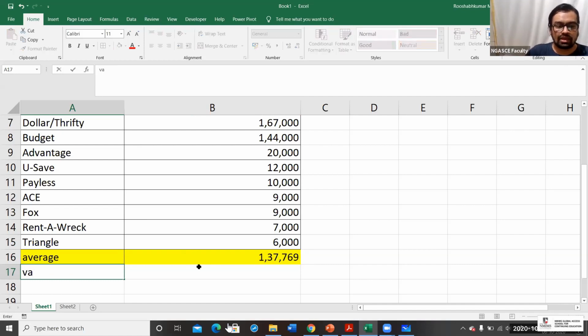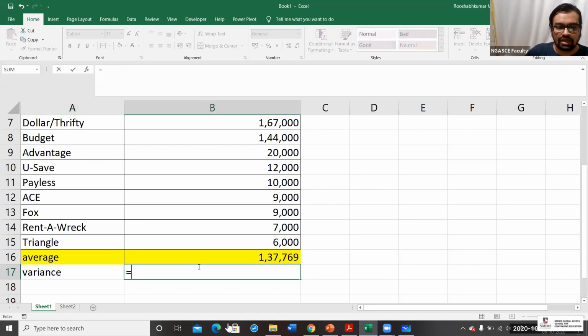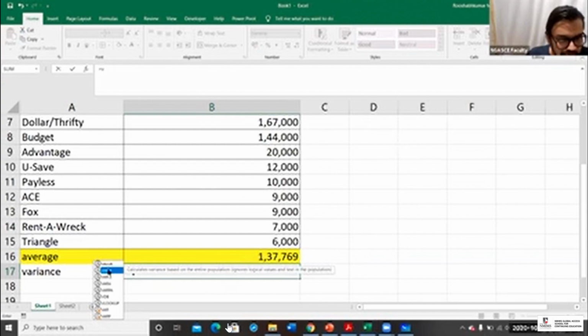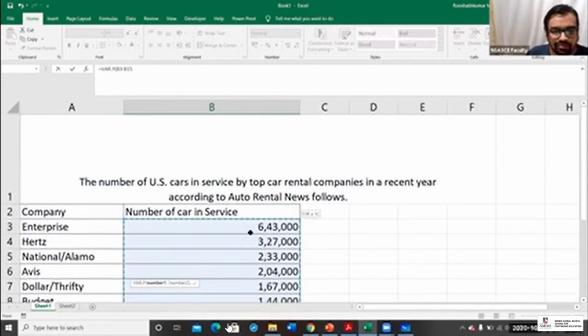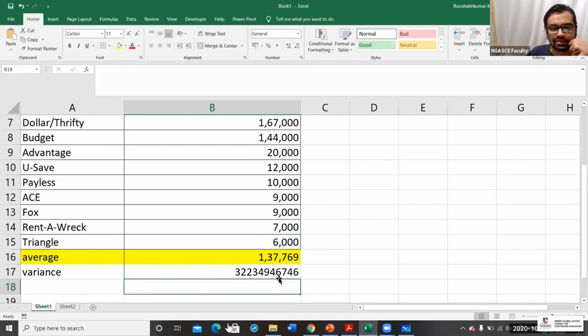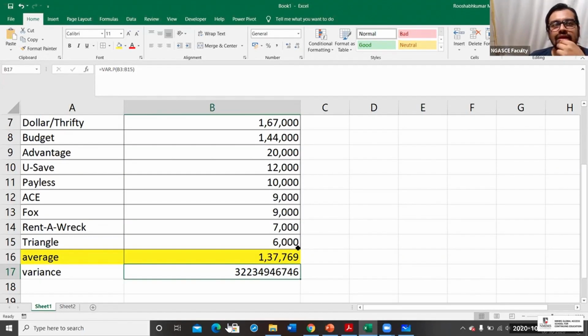Let's find out the variance. Now, variance can mislead you because that's a square quantity. Variance of P. Let me select the array and hit the enter key. This is the variance.